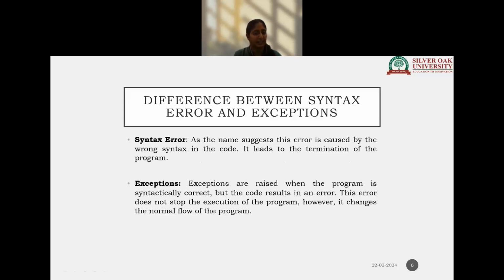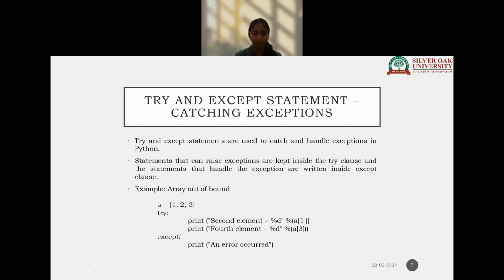An exception is when a logical error comes into the picture. The syntax is totally correct and the code is written in a correct way, but the output won't be as it is to be generated. Then it is a logical error where the normal flow of the program has not been maintained, and such cases are known as exceptions.